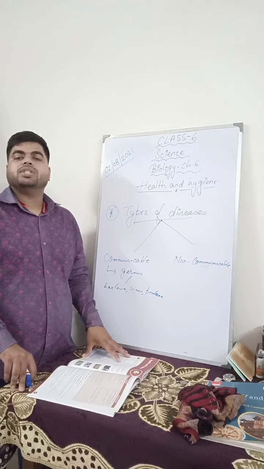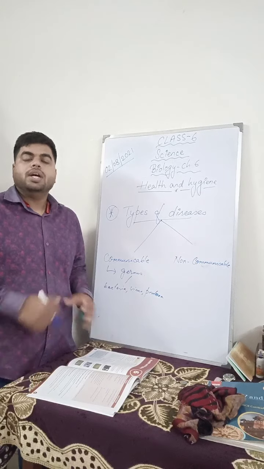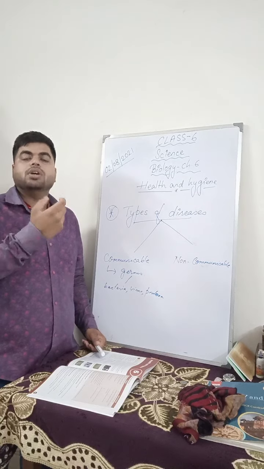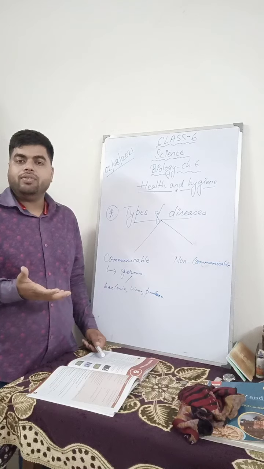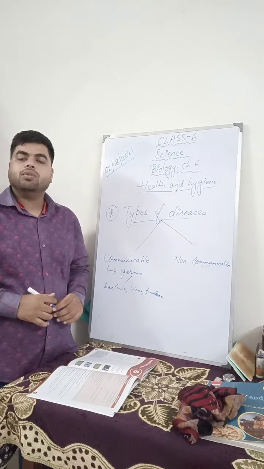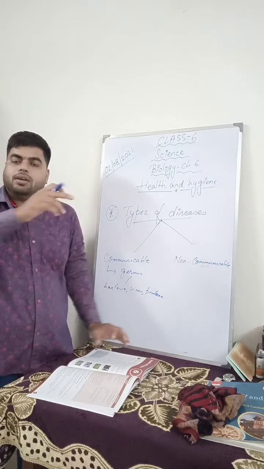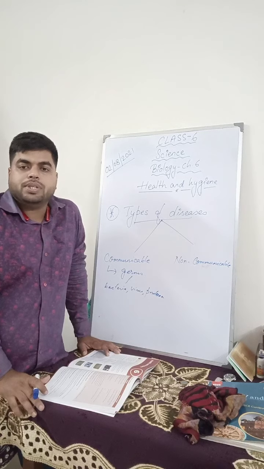Communicable diseases can be transferred from one person to another, because they are caused by microorganisms. Like when you sneeze or cough, these viruses come out through your mouth, and whenever a person standing in front of you breathes in, these viruses go inside their body, and the disease is transferred from one person to another.